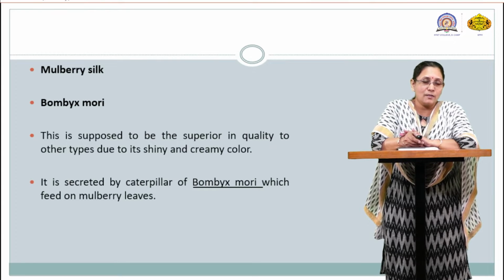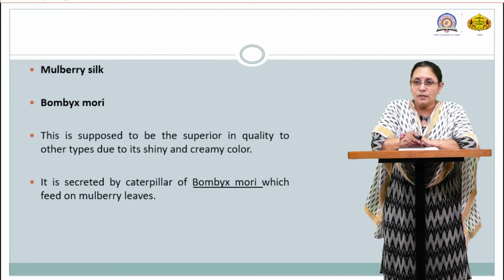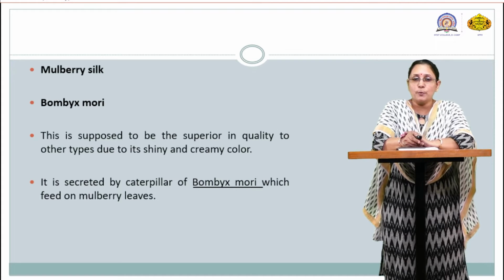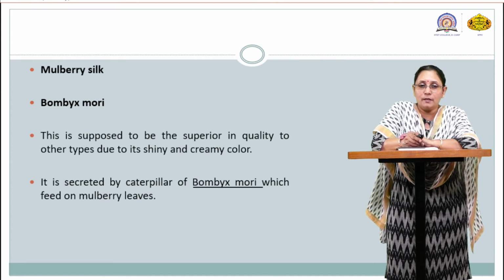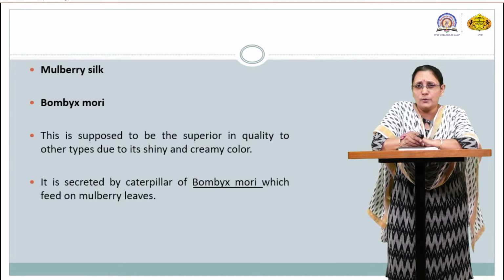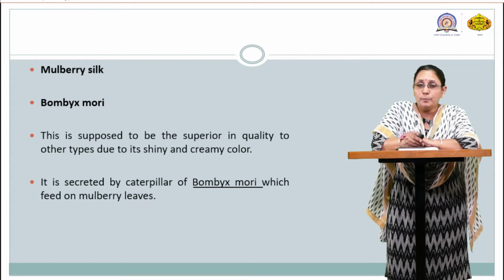So, what is mulberry silk? As I told you, this silk is produced by the moth known as BOMBYX mori. BOMBYX mori is the scientific name of the insect which is responsible for giving the silk thread called mulberry silk. This is supposed to be superior in quality to other types due to its shiny and creamy color. It has been observed that BOMBYX mori is responsible for producing the superior quality type of silk. It is secreted by the caterpillar of BOMBYX mori which feeds on the mulberry leaves.